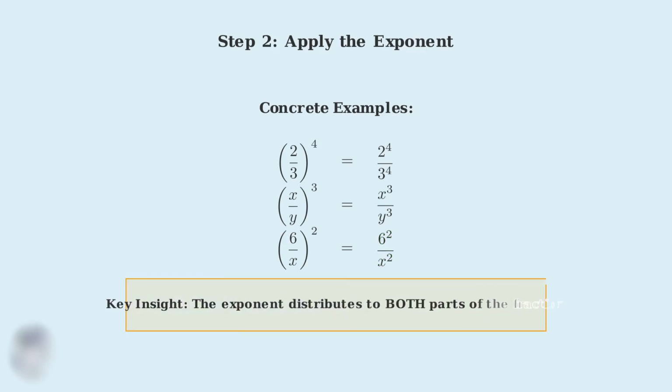The key insight to remember is that the exponent always distributes to both the numerator and the denominator. This is what makes the power of a quotient rule work. Never apply the exponent to just one part of the fraction. In every case, notice how the original single exponent becomes two separate exponents, one for the numerator and one for the denominator. This distribution is the essence of step 2.